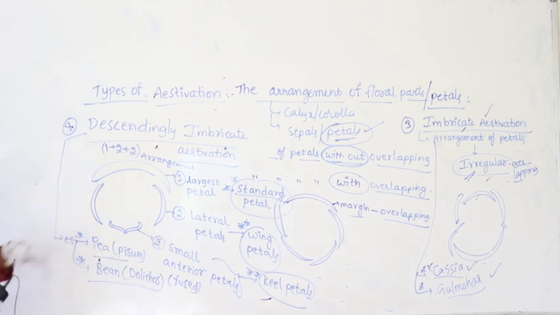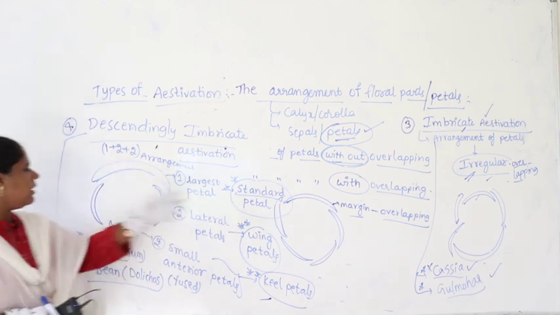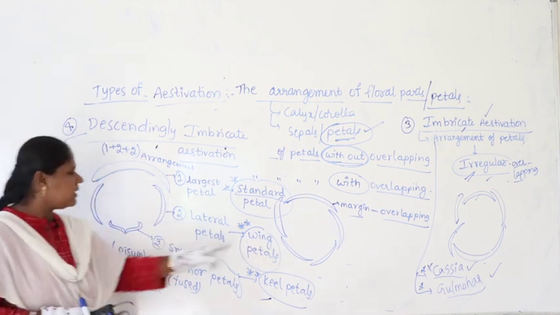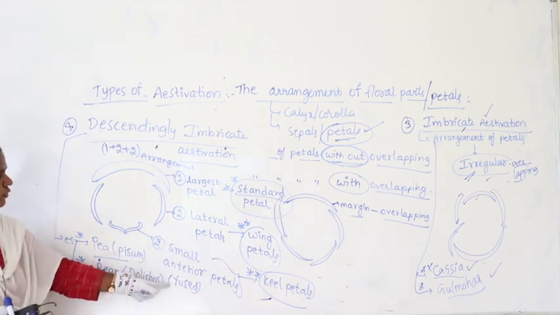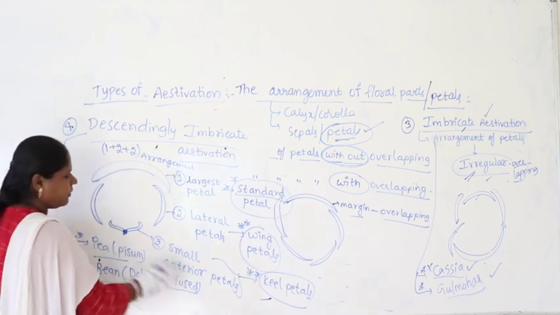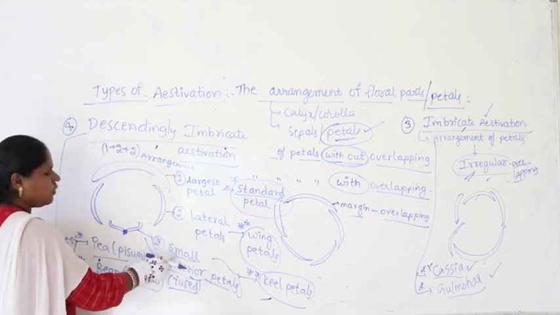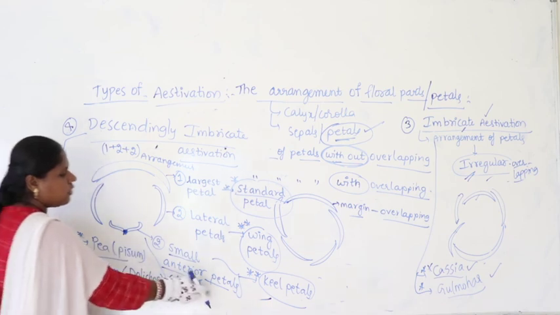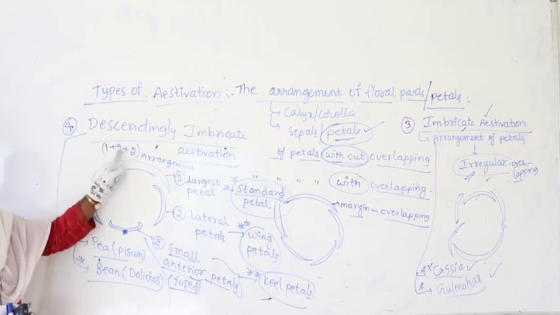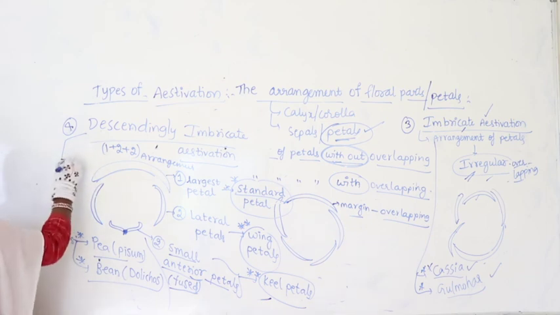Now look at the arrangement. Come again. What is the upper one you find? One largest petal, called the standard petal, which encloses two lateral petals. They look like wings, they are called wing petals, and two small anterior petals, they are fused. See here, they are joined. Remaining all are free, but these are fused. Very, very important. Which direction are they present? They are present towards the anterior side. Two small anterior petals fused are called keel petals. So the arrangement we call 1 plus 2 plus 2, and this itself makes the piston mechanism.